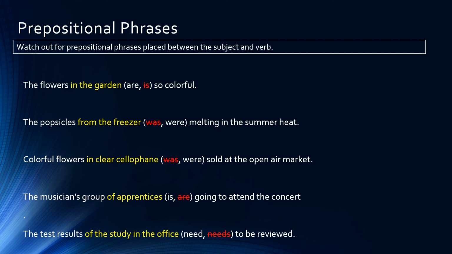The musician's group of apprentices is. The subject here is group, singular. The test results of the study in the office need. Results need. And so we always have to be very, very careful that when we have a prepositional phrase placed between the subject and the verb in a sentence, the number of the verb always matches the number of the subject. Always remember, subject and verb must agree in number.